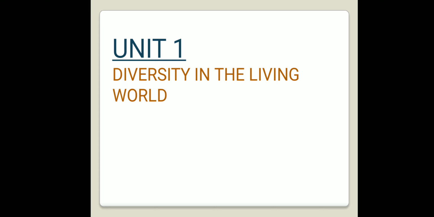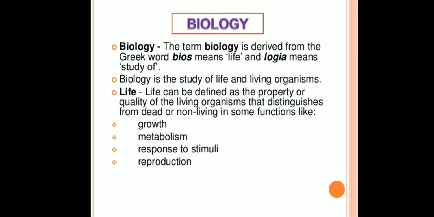This section comprises Unit 1, that is diversity in the living world. This unit comprises various chapters, and through these chapters you will get a description including classification of animals and plants from a taxonomist's perspective. Before we start, let's know what biology is.